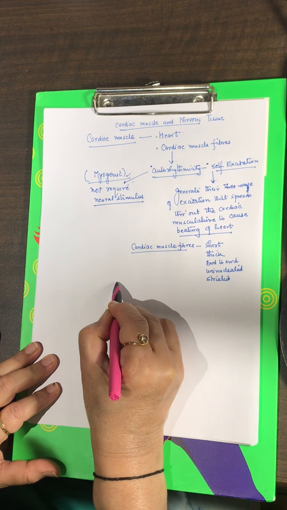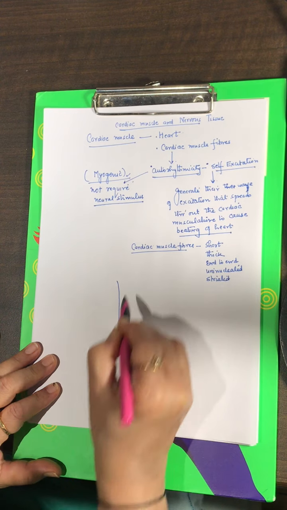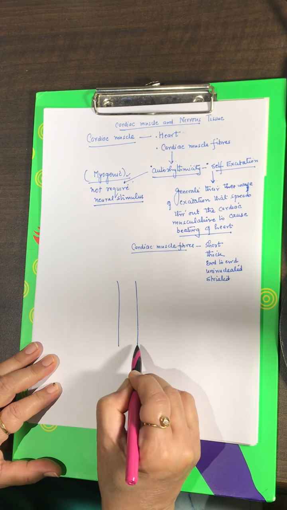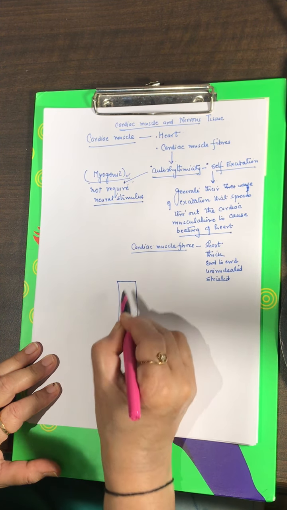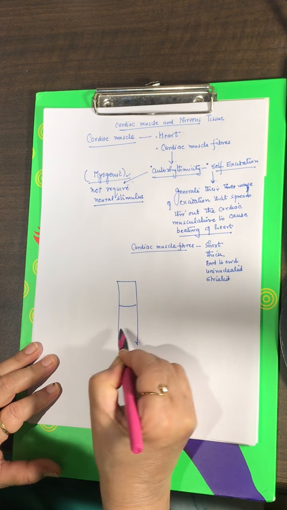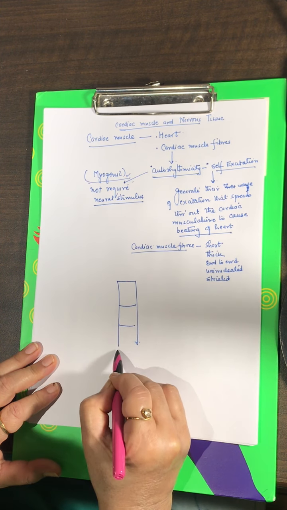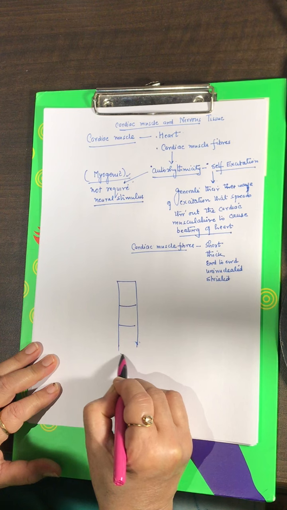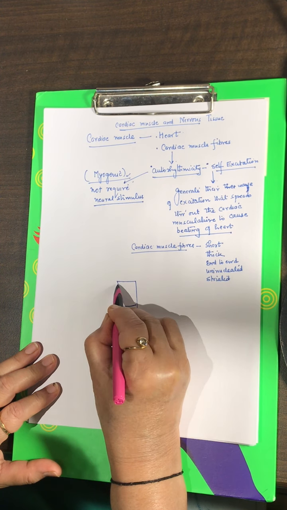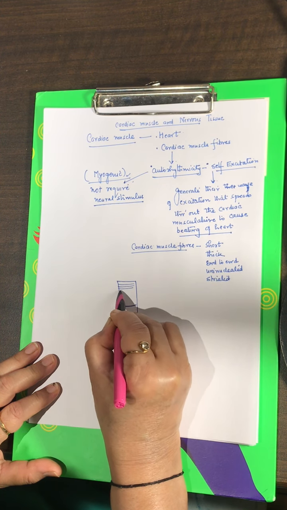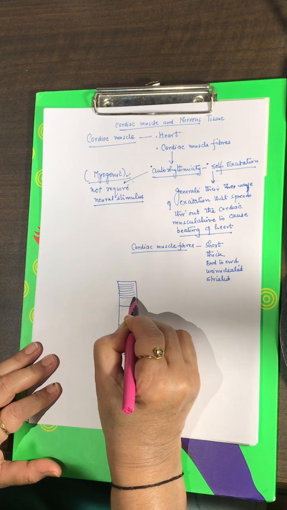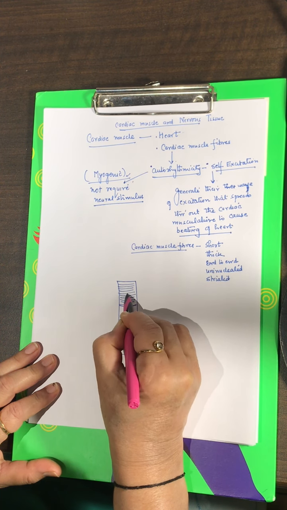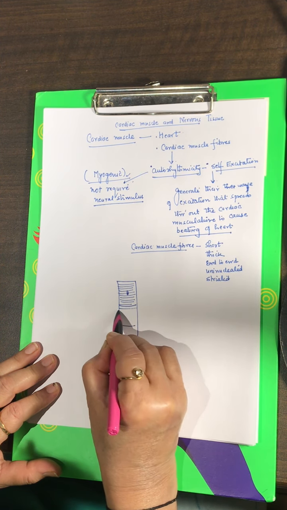If I draw a cardiac muscle fiber, suppose this is a cardiac muscle fiber. They are placed end to end. I have shown you here three cardiac muscle fibers. This is one cardiac muscle fiber, short and thick, striated.